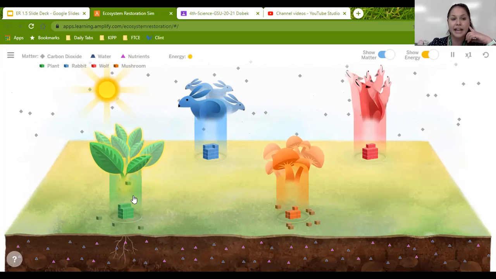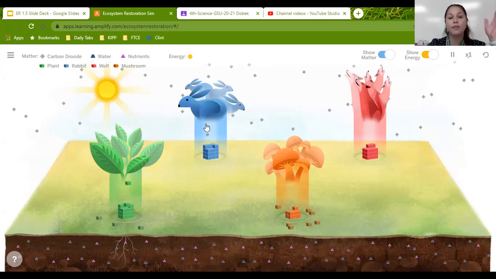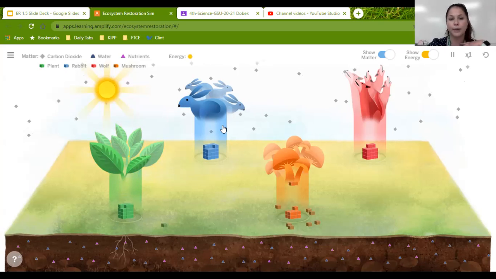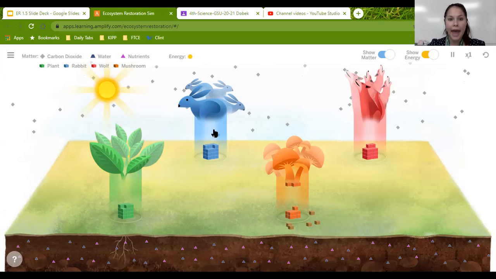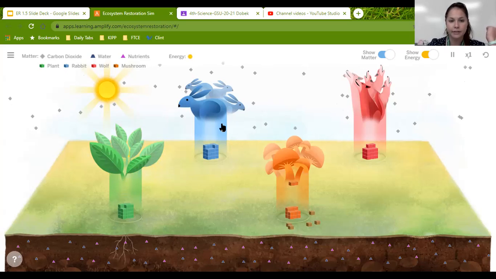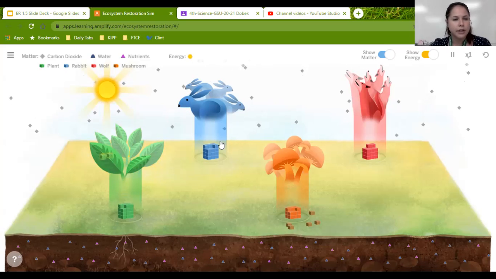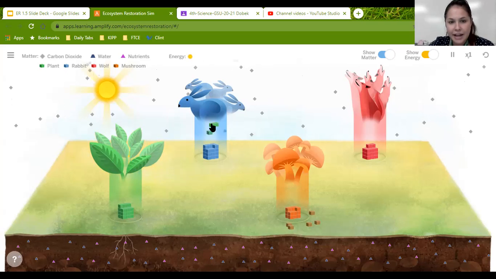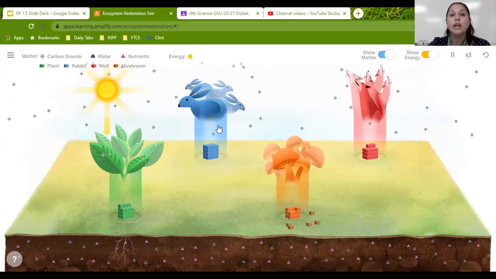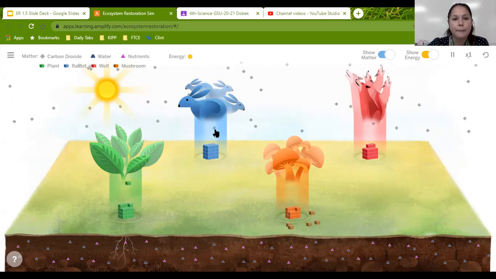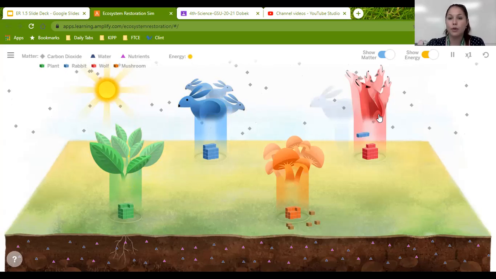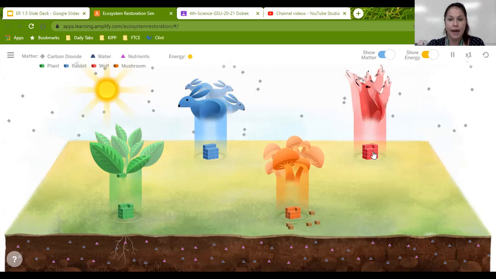If we see that again, you can see that some of the matter will break down and become energy, and some will add to the body matter of the rabbit. So let's see if we see that soon. Okay, so there it goes. It's going to break down. Some added to the rabbit and some turned into energy. Now we see the rabbit move to the wolf. Same thing happens. It breaks down. Some is added to the matter of the wolf and some turns into energy.